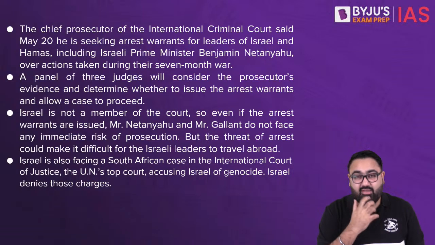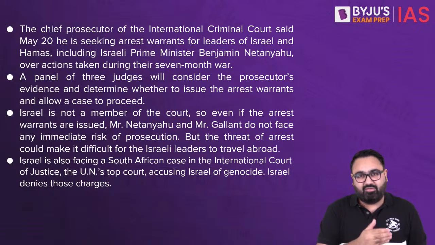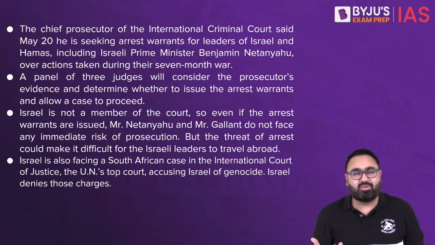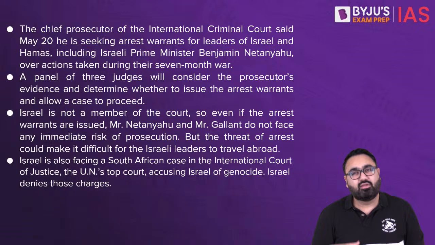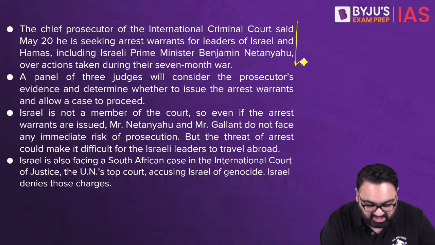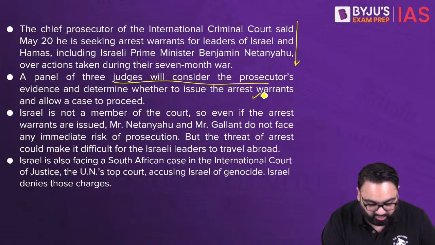However, when the International Criminal Court issues an arrest warrant, it means that the countries that are members of this court have the responsibility that if these people come to your country, you would have to arrest them. Nothing like this would happen. We also know that many months ago a warrant was issued against Vladimir Putin. No one arrested him, and nothing will happen in this case as well. This plea has been filed by the special prosecutor in this court. It will now be heard by a panel of 3 judges who will decide on the case.